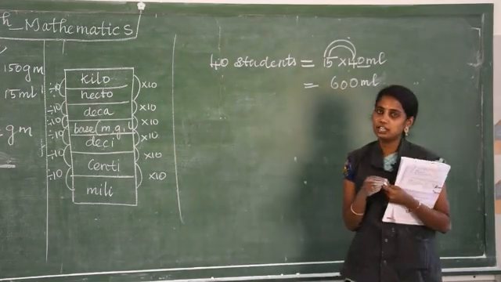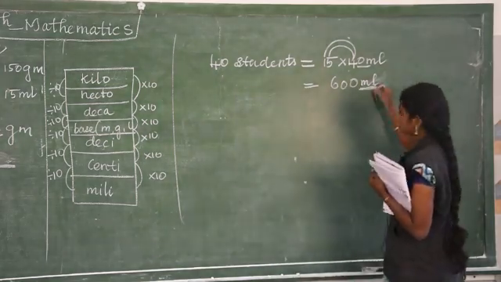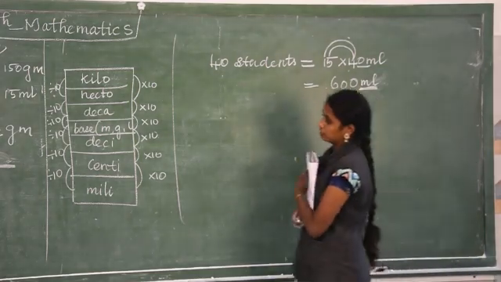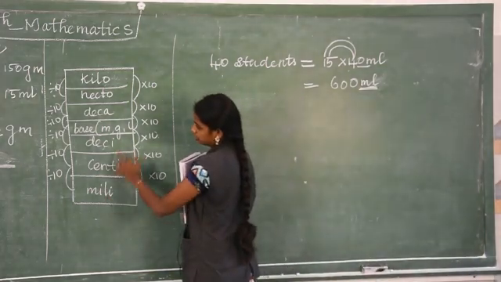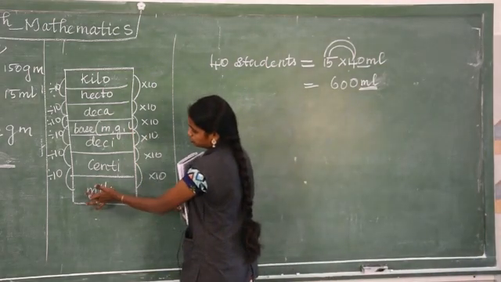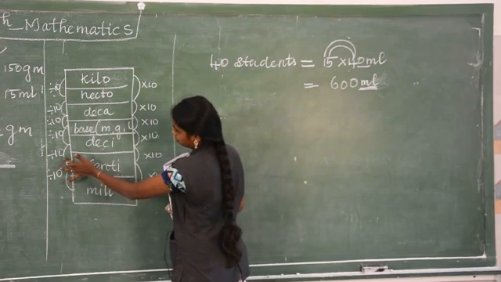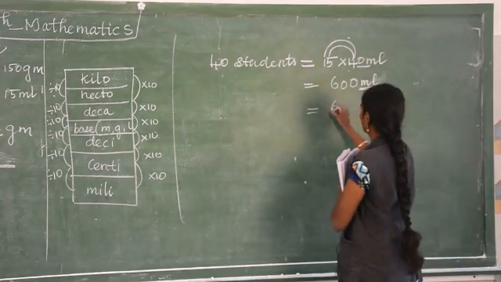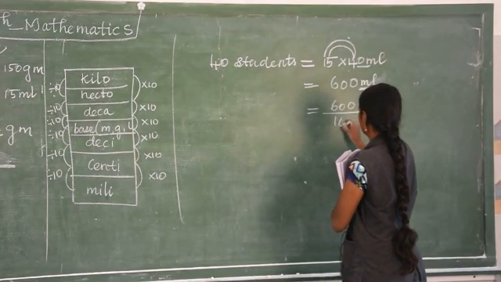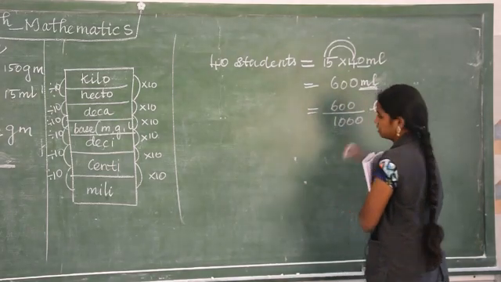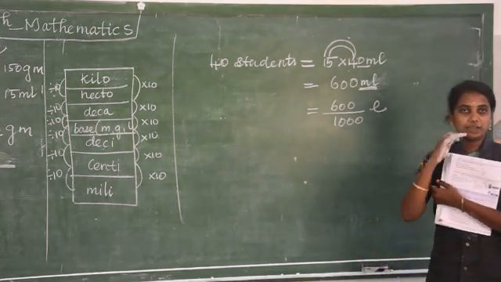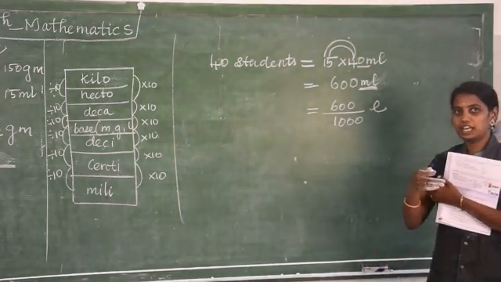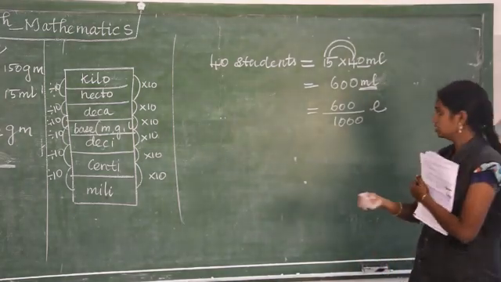used to represent in the liter. So I am going to change the milliliter to liter. Where is the milli? Milli is here, the liter is here, base units. So milli to liter, 1, 2, 3, divided by 1000. 600 divided by 1000. I am converting to liter. Why am I converting? Because in day to day life we used to represent in the liter.